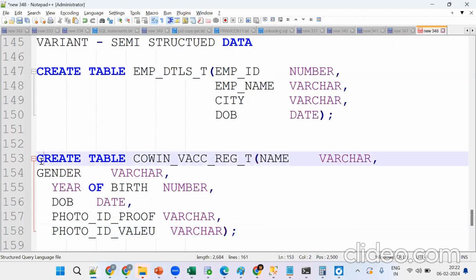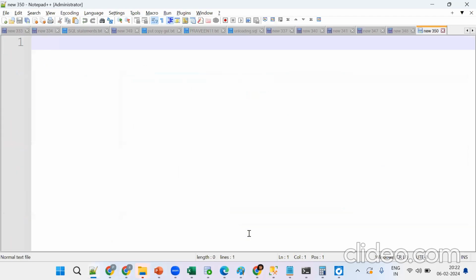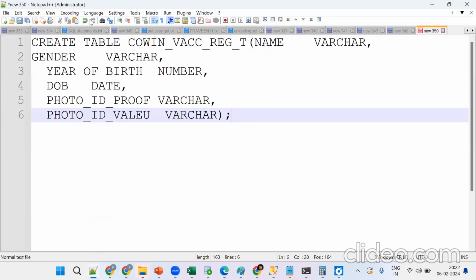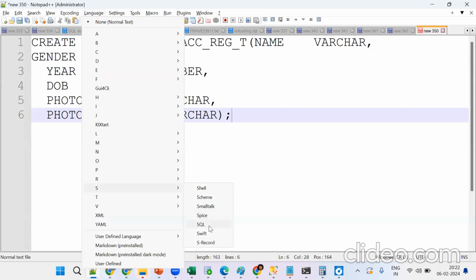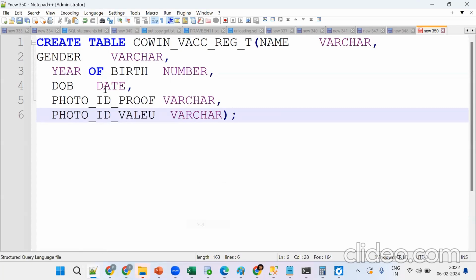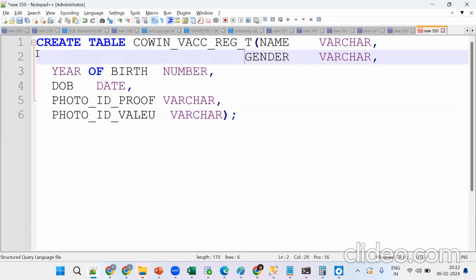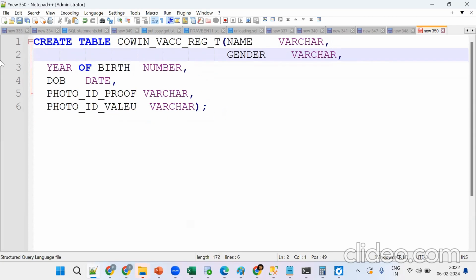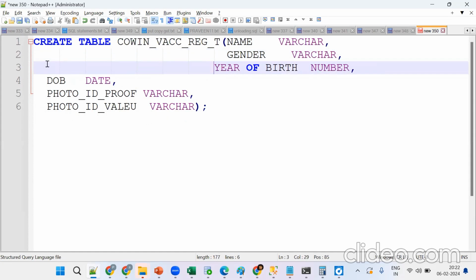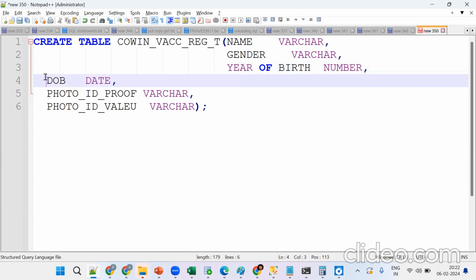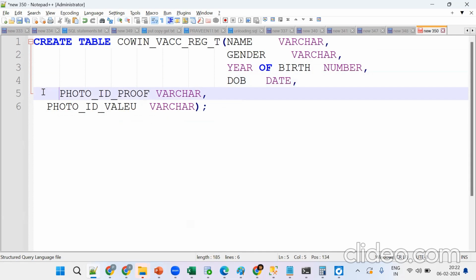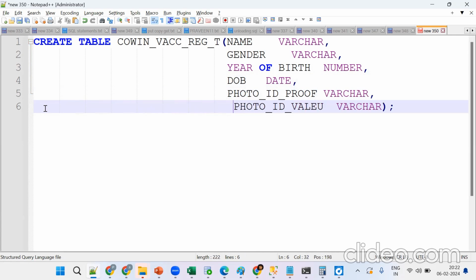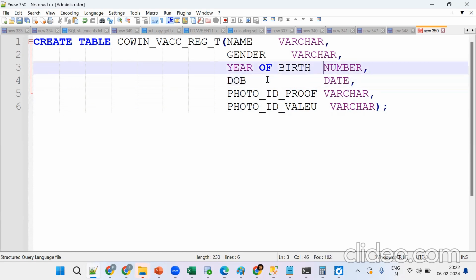Now see the same value. Tell me, is it good looking? No. We should follow the coding standards and set the language to SQL, so that keywords will be highlighted and we follow the alignments. This is Notepad++, a free tool, so try to install it. This is the standard we should follow. It will take some time, but you should follow it. If you work for MNCs, they will check all these things, whether you are following the standards or not.